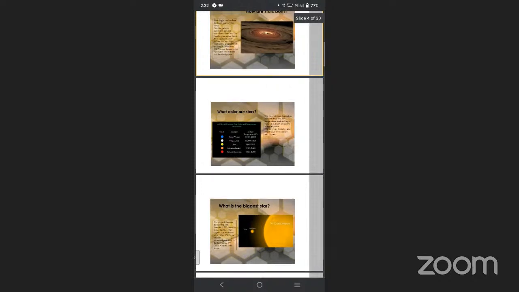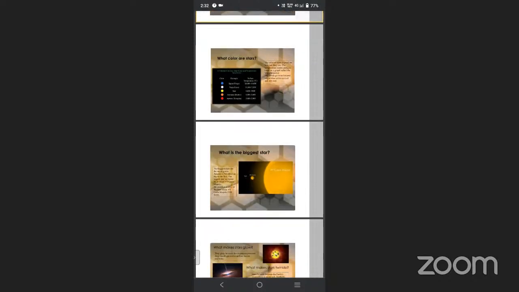What colors are stars? Now we are going to see the colors of the stars. The colors of the stars depend upon how hot they are. We can determine the color of a star by its temperature only. Depending on temperature, the stars vary in color.